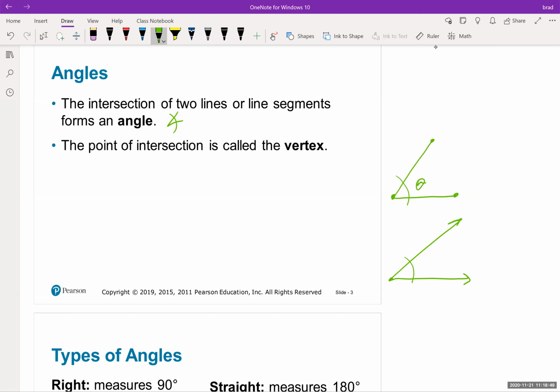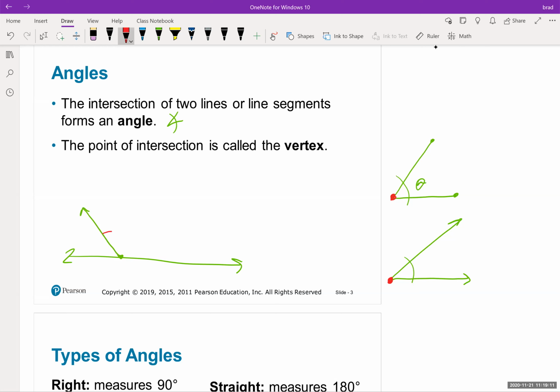The point of intersection is called the vertex. Okay, so this location right here is the vertex of the angle. Now you could also do something like this, where you have a line here, and then you put a line segment or a ray right there.